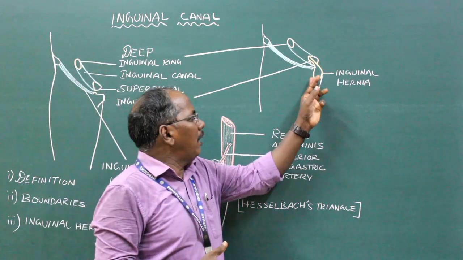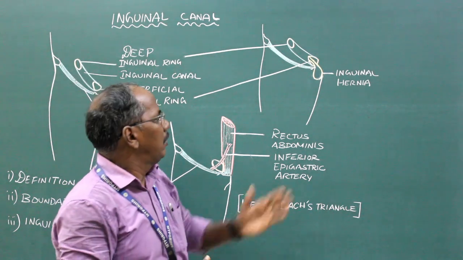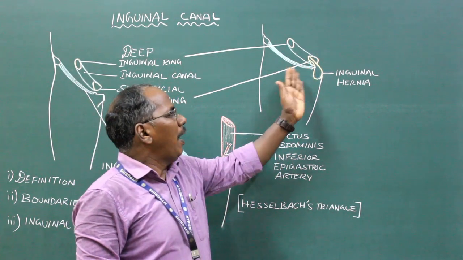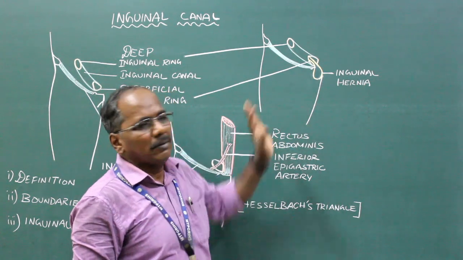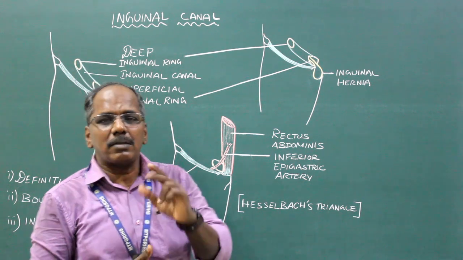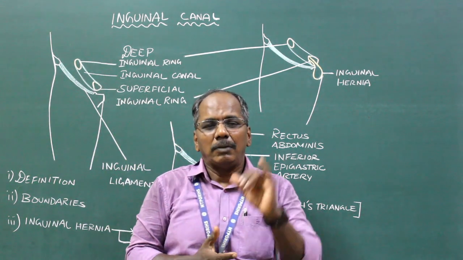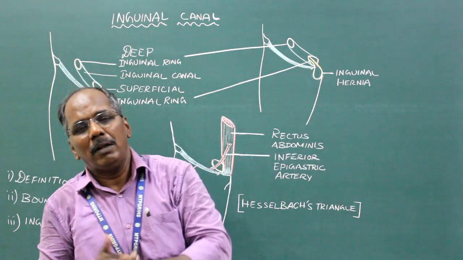It appears like a pear-shaped swelling above and medial to the pubic tubercle. There are 2 types of inguinal hernia. Number 1, direct inguinal hernia. Number 2, indirect inguinal hernia.